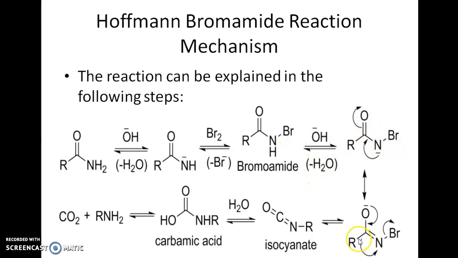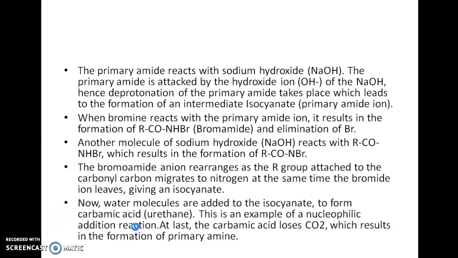This bromamide further isomerizes to give isocyanate, which on hydrolysis will give carbamic acid. This carbamic acid on decarboxylation gives primary amine and carbon dioxide.